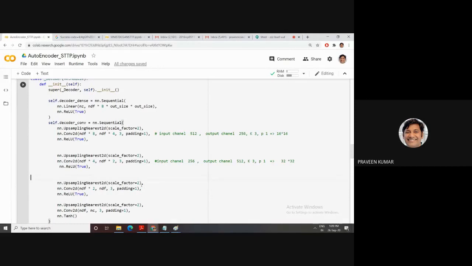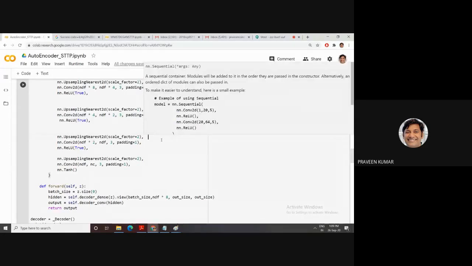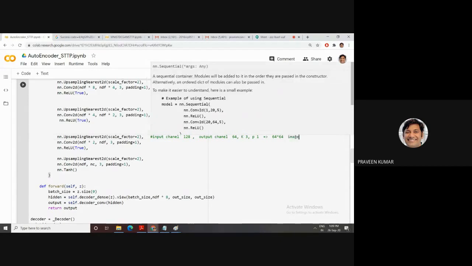And next the third upscaling. Oh sorry, I'm making a mistake here. This one is 128, then 64. Then this one is 64 cross 64. This is the generated image size.